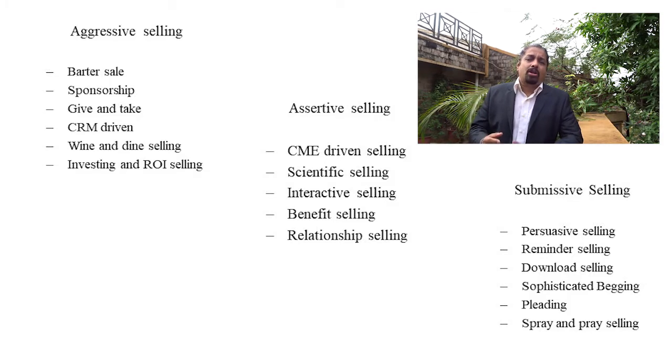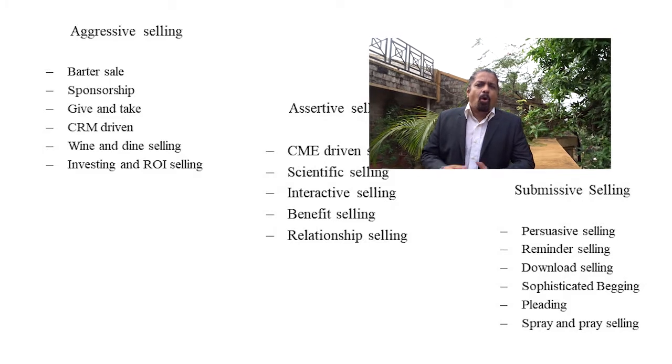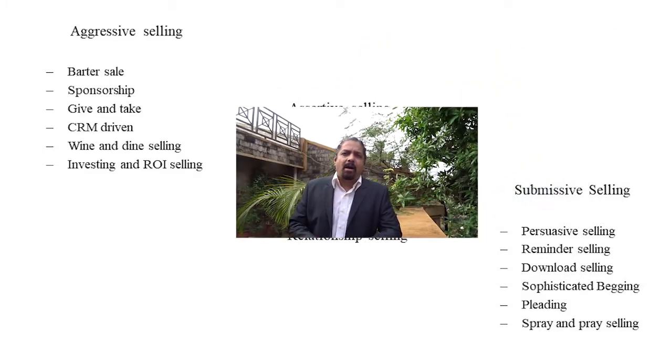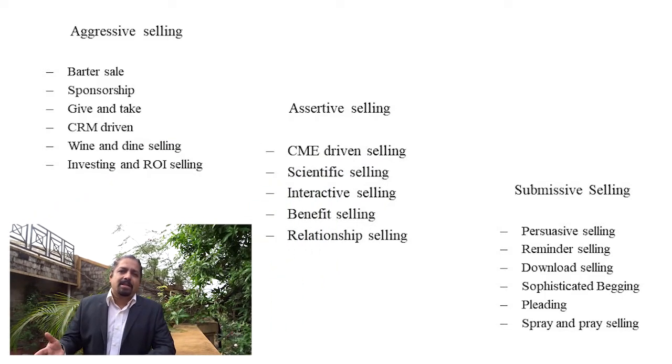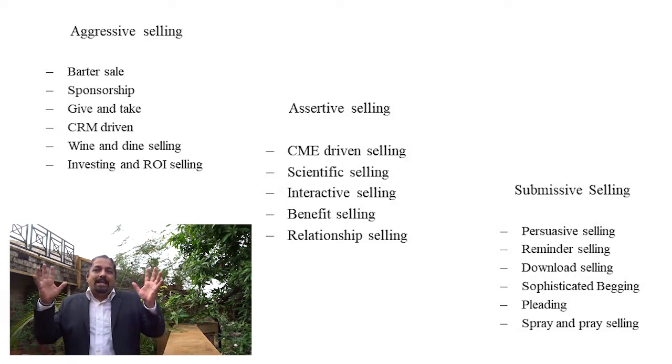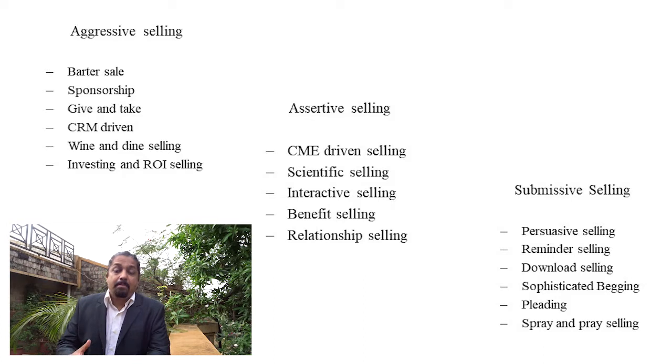Then there is what is known as the aggressive form of selling. What is the aggressive form of selling that we see today in the market? It is barter sales. You give something to the doctor, he gives it back to you. You oblige the doctor, you buy in the doctor, and thereby you are able to aggressively demand and get prescriptions and sales from him. There is give and take, the CRM-based model of selling: wine and dine the customer and sell, or invest and expect a return on investment. This becomes the basic ideology on which selling is based.